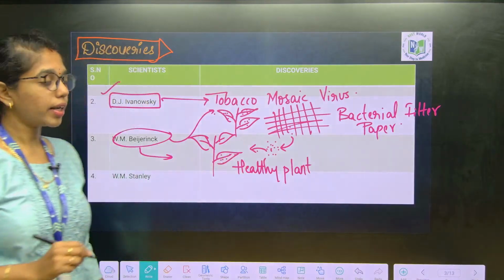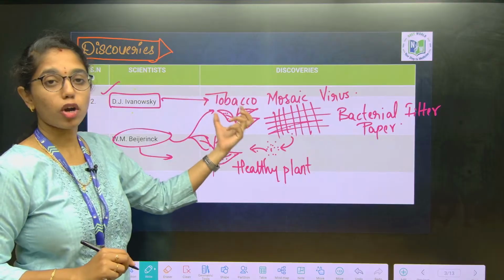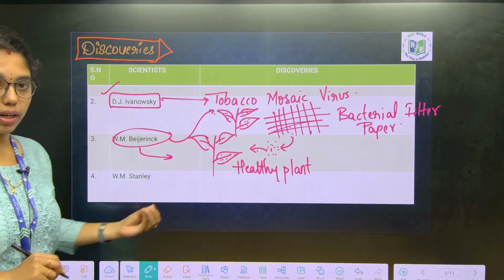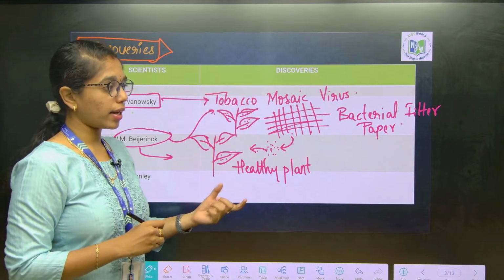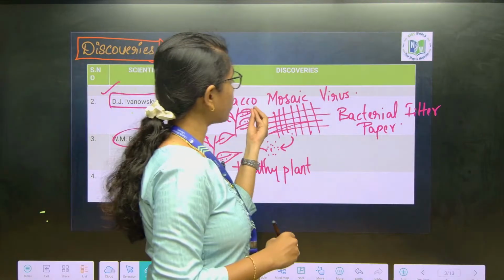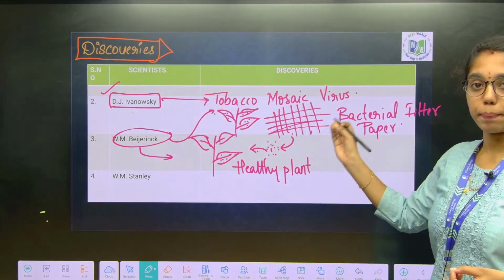Got it? First it is D.J. Ivanovsky who identified tobacco mosaic disease caused by a virus, the tobacco mosaic virus. He didn't name it a virus, but he identified that the fluid from the infected leaves passed through the bacterial filter paper.